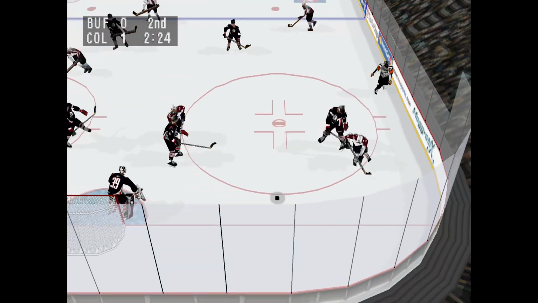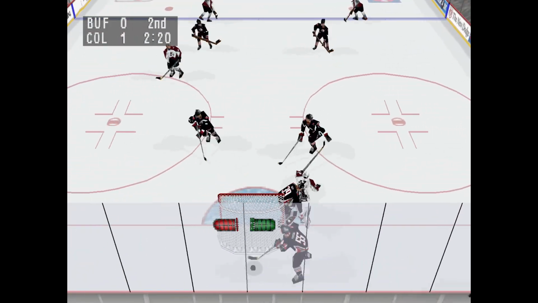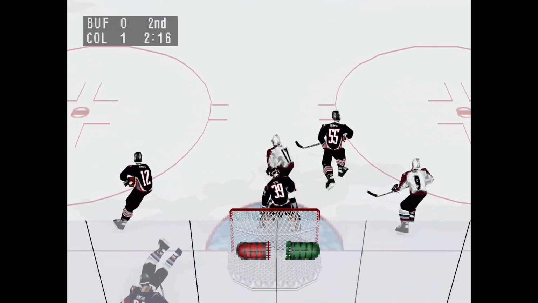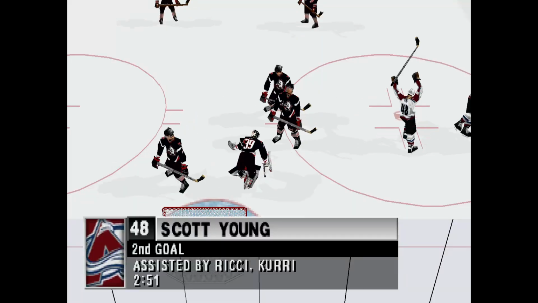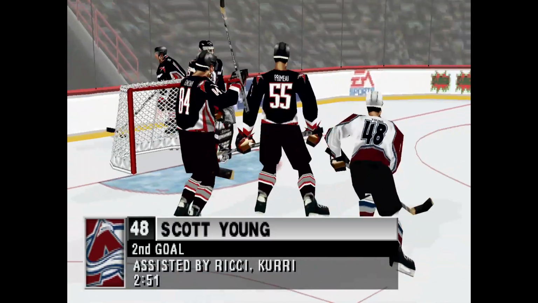Ricci over to the point. The puck gets knocked loose. Primo moves the puck. Hasek, short pass. Concher, he scores!